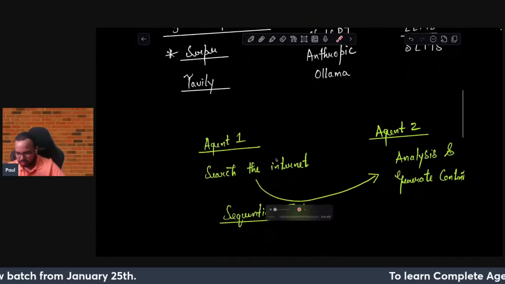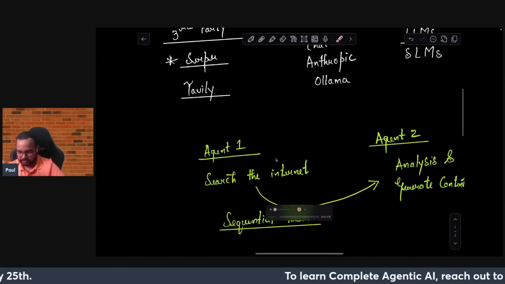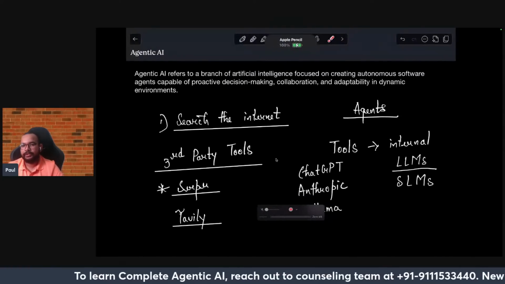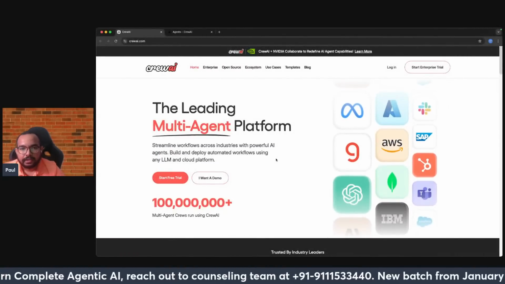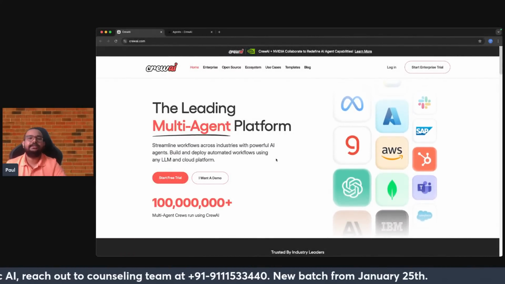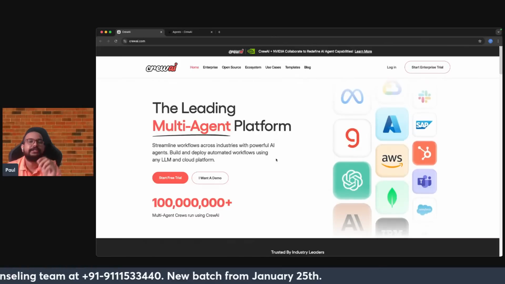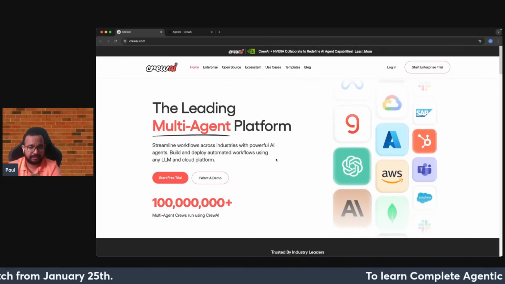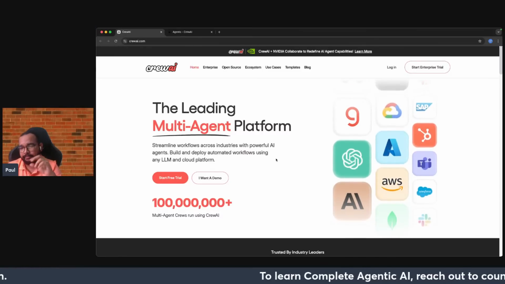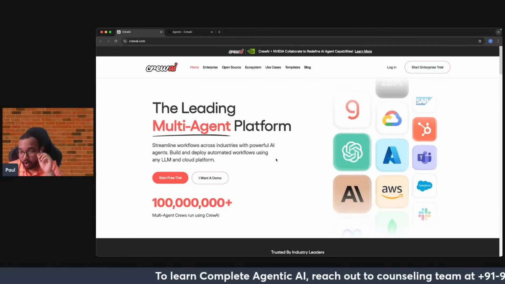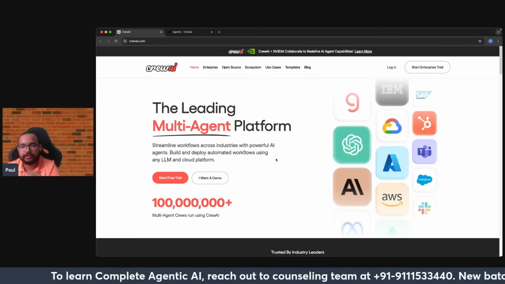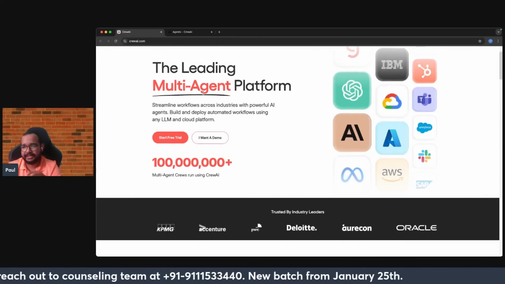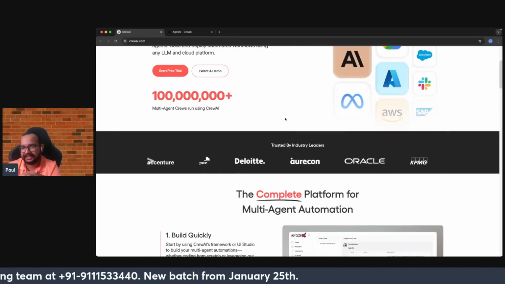Now let's talk a little bit about CrewAI. I think CrewAI is important, and you need that because today we will be talking with respect to CrewAI. As you can see, it is one of the most leading multi-agent platforms. Similarly, there are others also, like LangGraph, very good; the community is working very well. Then comes AutoGen from Microsoft, which is also getting very famous. Coming to multi-agent, as you can see, it has been used by many tech giants.